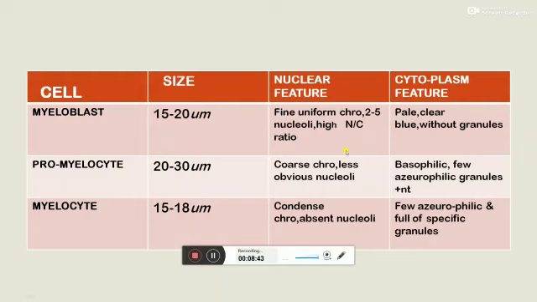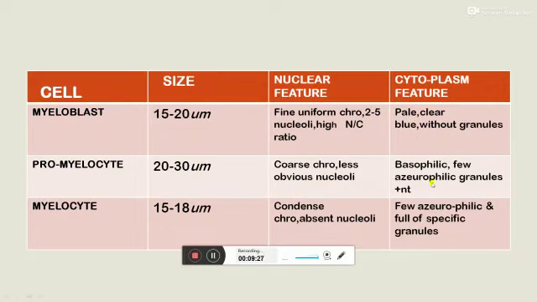Coming to the tabulated form of various blast morphology: from myeloblast to mature neutrophil, the size of the cell continuously decreases. In myeloblast there is coarsely clumped chromatin, and in myelocyte the chromatin is slightly condensed. Mainly 2 to 5 nucleoli are seen in myeloblast, in the promyelocyte stage less obvious nucleoli are seen, and from the myelocyte stage no nucleoli are present in the nucleus. In the cytoplasm, no granules are present in the myeloblastic stage.